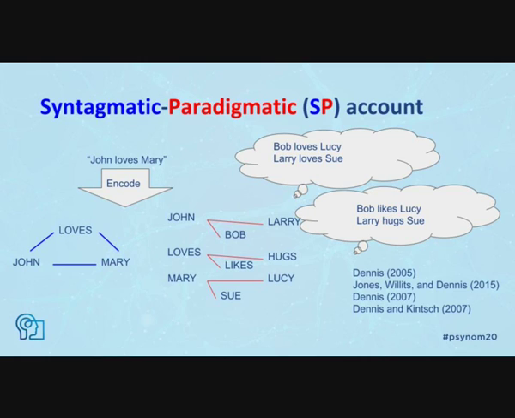For example, if Bob and Larry preceded the word loves in previously studied sentences, they would have a paradigmatic association. Later, John would form a paradigmatic association with Bob and Larry when encoding John loves Mary. Dennis showed that it suffices to know that John is Bob-like or Larry-like when resolving the role-binding problem.